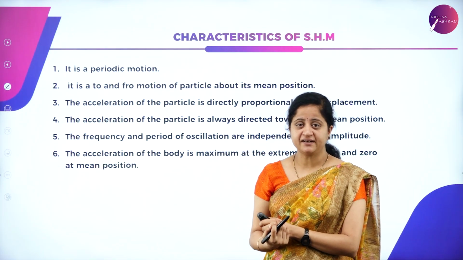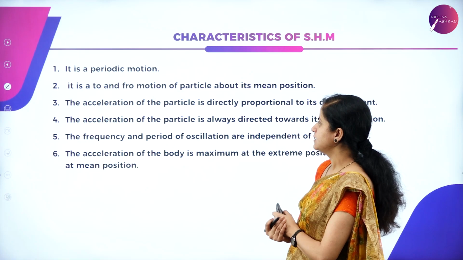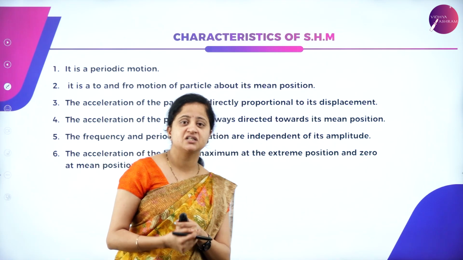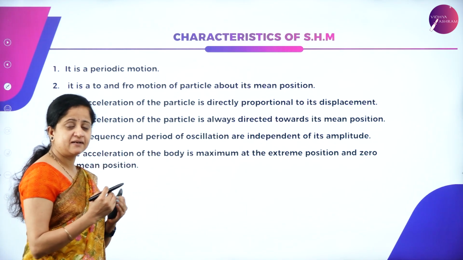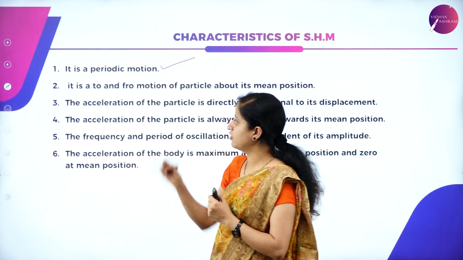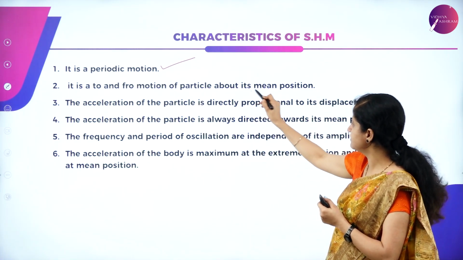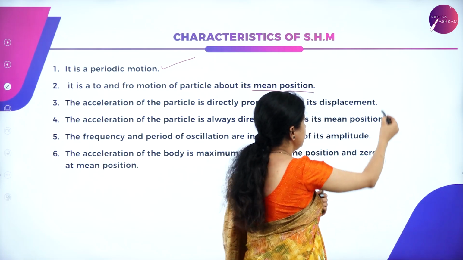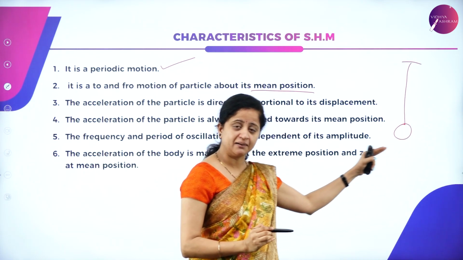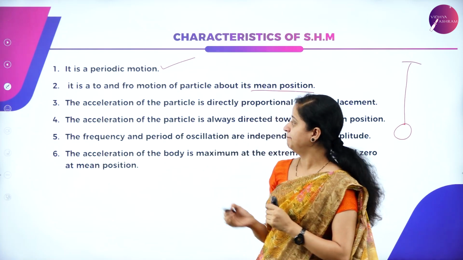Let us now study the characteristics of simple harmonic motion, which is a very important question from the exam point of view as well. It is a periodic motion, because an object undergoing oscillation repeats its motion at regular intervals of time, so we can say it is periodic. The first thing is that simple harmonic motion is a periodic motion and it is a to and fro motion of a particle about its mean position. Consider the example of a simple pendulum. Again, it gets accelerated, it gets displaced, and again it comes back to its mean position, which means it is a to and fro motion of a particle about its mean position.